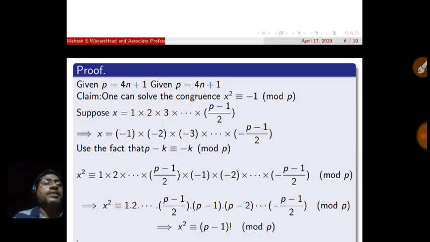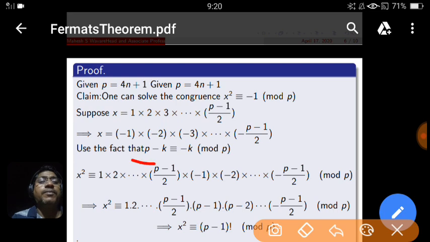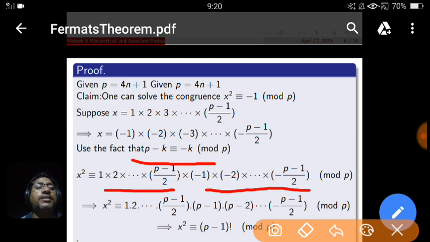Also use the fact that P minus k is congruent to minus k modulo P. Now I am taking the square. Here I write x and here also it is the same x. This is just adjustment. And now instead of this minus 1 I write P minus 1. Instead of this minus 2 I write P minus 2. And instead of this P minus 1 by 2, I write P minus of that. And these are the calculations.